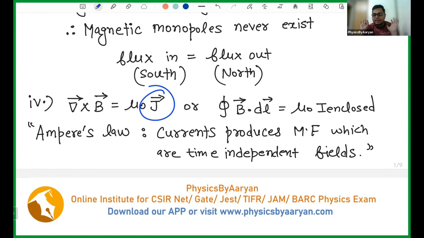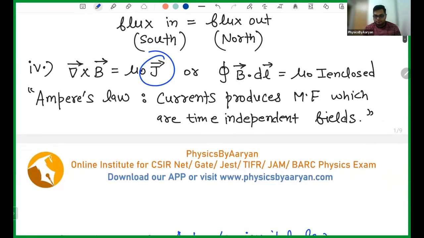So basically what Ampere's law is saying is that current is producing magnetic field. Or you can say moving charges are producing magnetic field. If the charges start moving, meaning you have some current, then you will get a magnetic field. So this is the basic statement of Ampere's law. In order to generate the magnetic field, you just have to make your charge move. Or you can say you need the current. If you have the current, you have the magnetic field. So this was the summary of the things that had already been done before Maxwell enters the game.